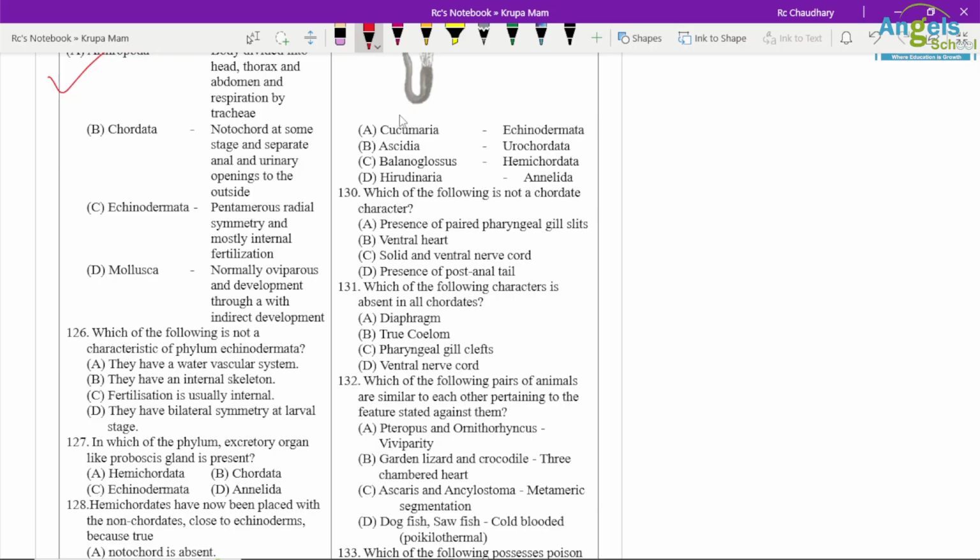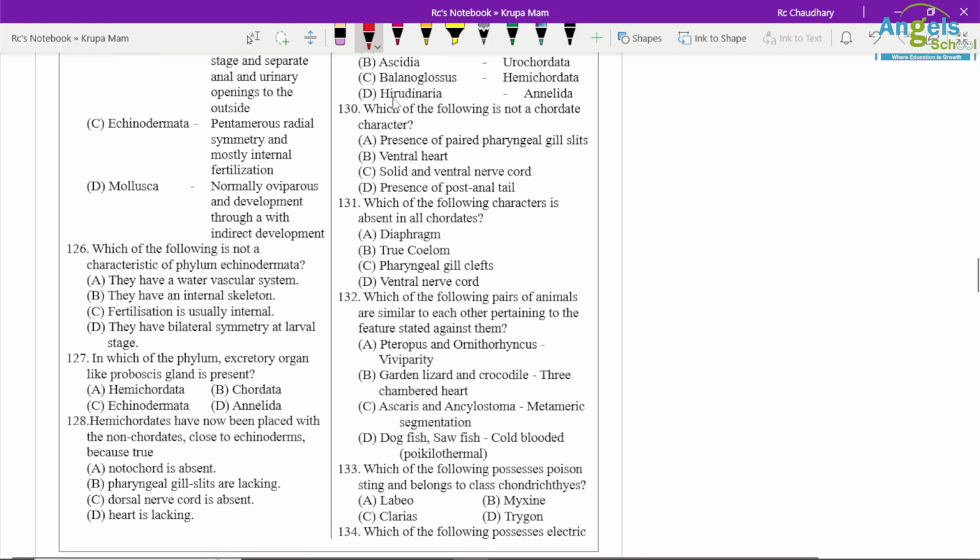Which of the following is not a characteristic of the phylum Echinodermata? Fertilization is internal. It is not a correct option. In which phylum is an excretory organ like the proboscis gland present? So Hemichordata is the right option.